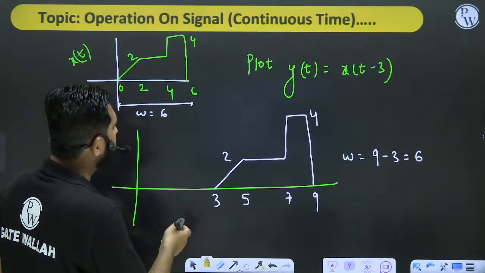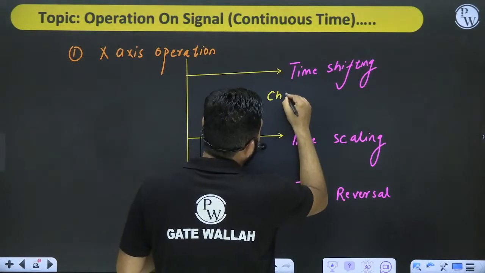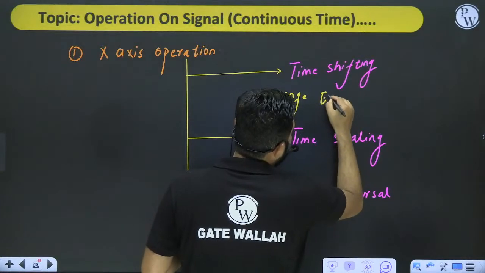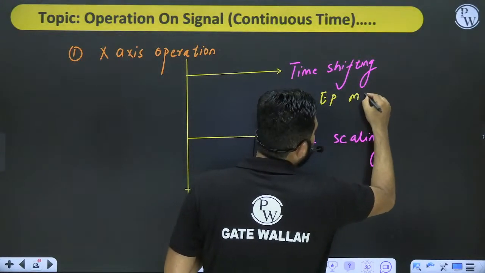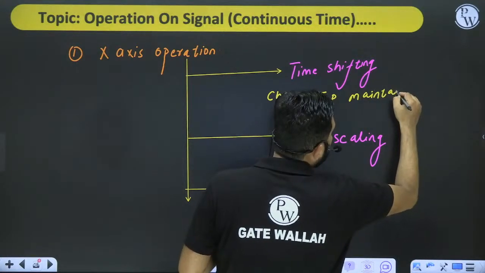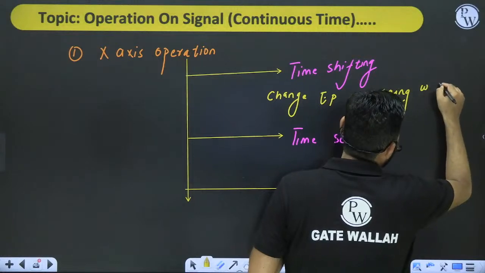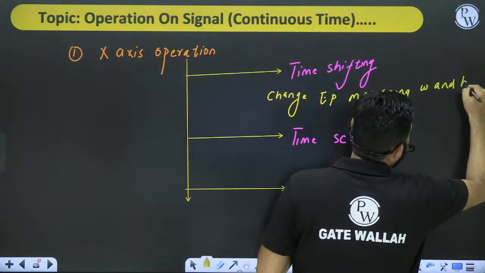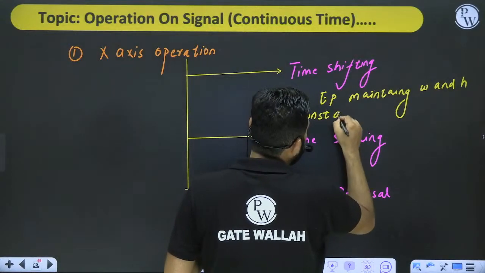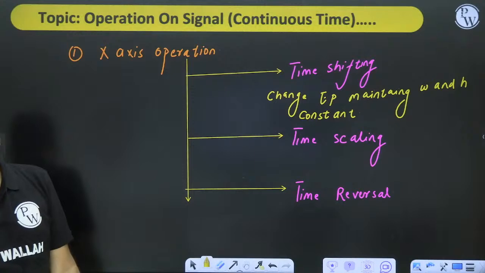Let's revise: in the time shifting operation, we change the endpoints, maintaining width and height constant.